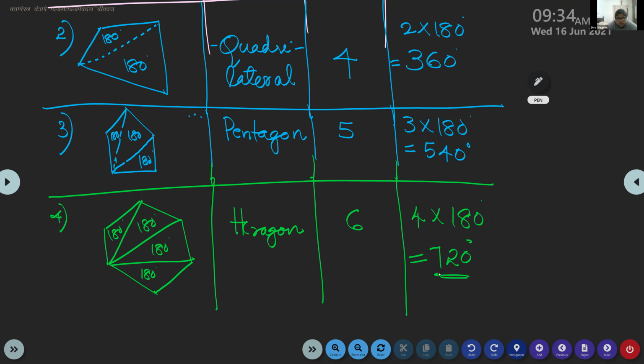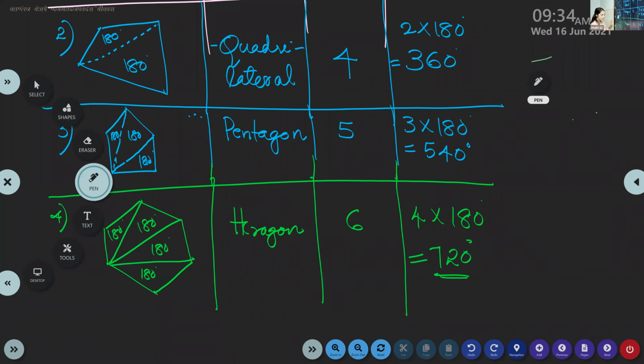Now we are going to derive one formula to find the sum of interior angles. It is not always possible to cut the polygon into triangles and find out. If I tell you a 100-sided polygon, how will you find it? It is impossible to draw a 100-sided, 20-sided or 50-sided polygon. So we should derive one formula, right, children? Yes, ma'am. You are going to derive it, not me.